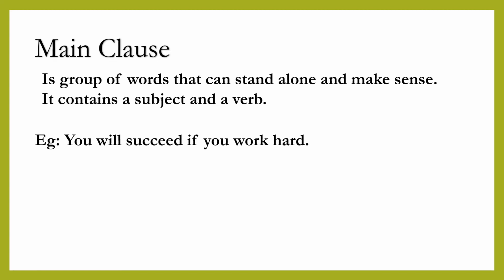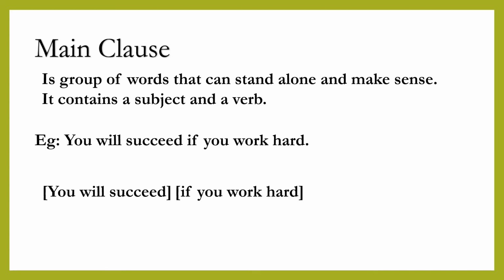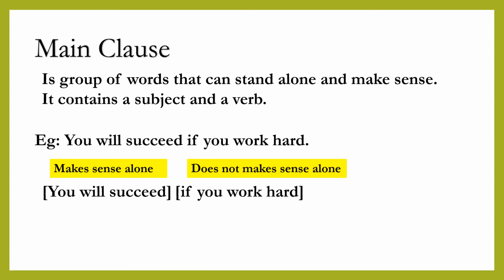Now, if we divide this sentence into two groups, you will succeed as one group and if you work hard as another group, we can see that one group of words can stand alone and make sense, and the other group of words does not.